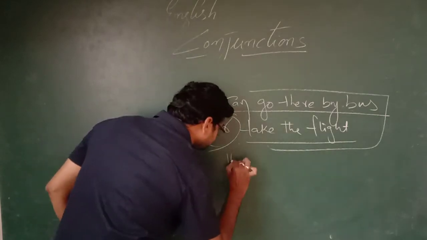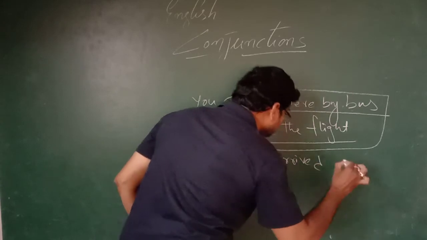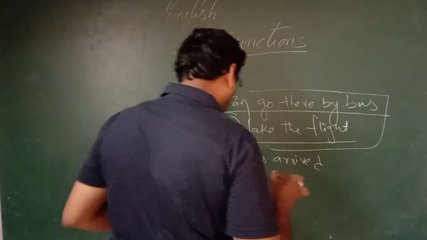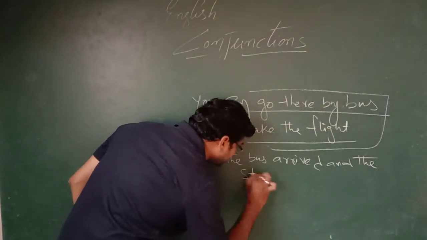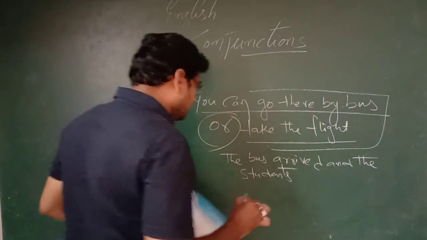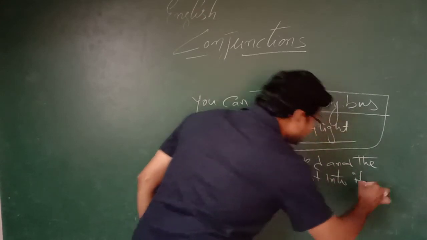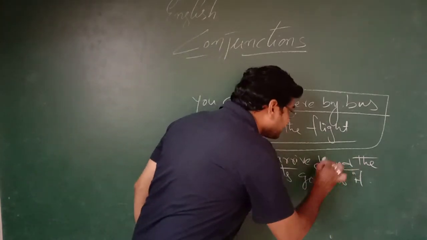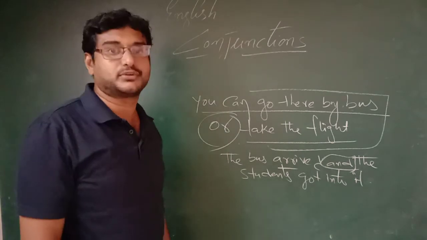The bus arrived and the students got into it. You see, where is the conjunction here? The bus arrived and the students got into it. Here, and is the conjunction, because it joined the two sentences.